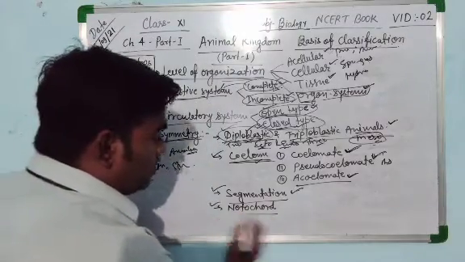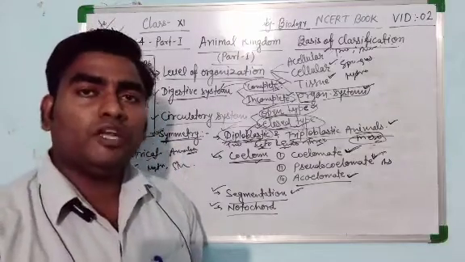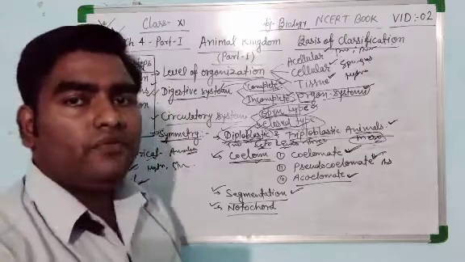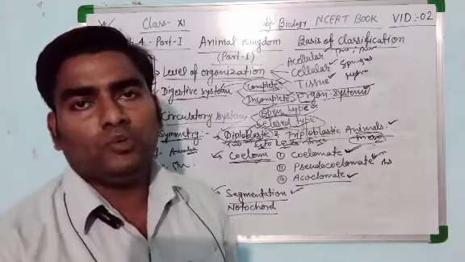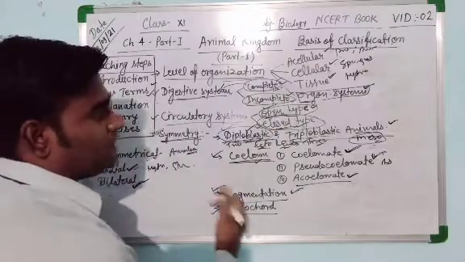Next one is the notochord. Notochord is also very important. If the notochord is present in the organism's body, they are said to be chordates. If notochord is absent, they are said to be non-chordates. So notochord is also a very important basis of classification.